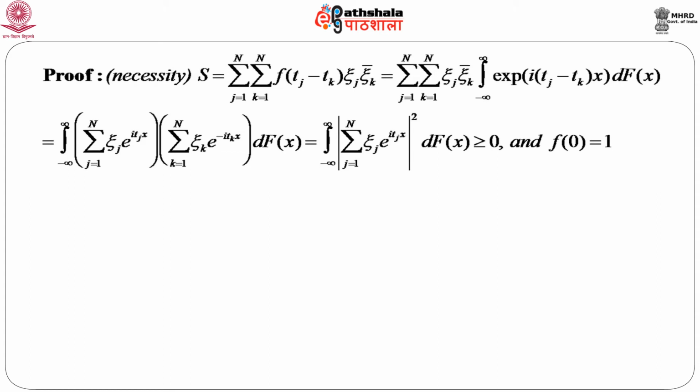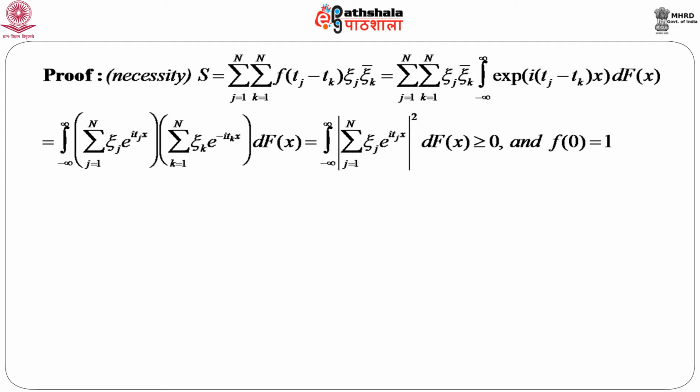The necessity part is very trivial. If you consider this summation j equals 1 to capital N, k equals 1 to capital N, f of t_j minus t_k times xi_j xi_k bar, what is f of t_j minus t_k? f is a characteristic function.